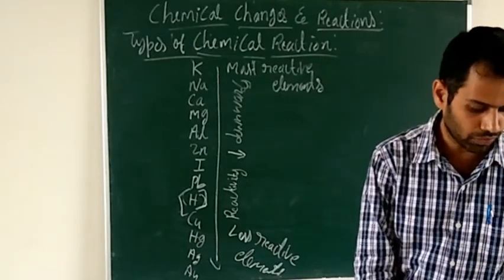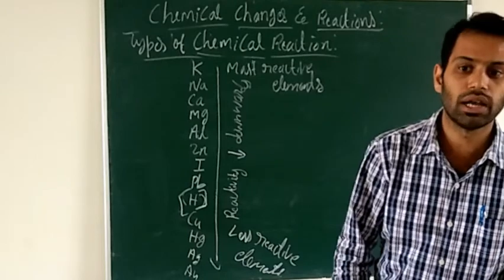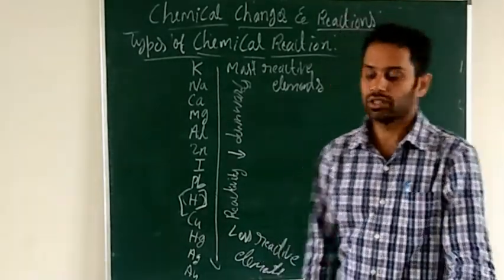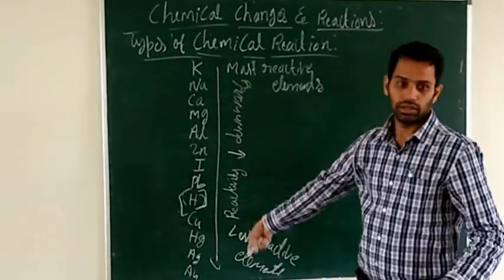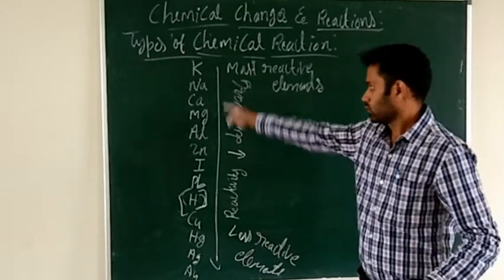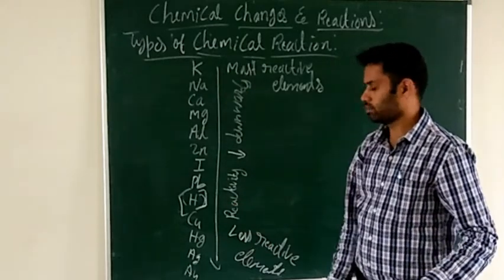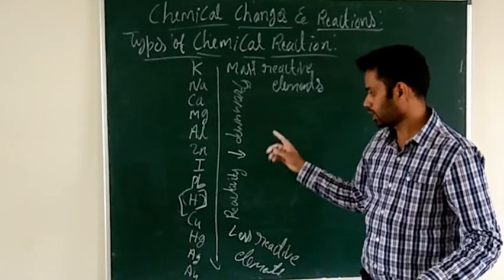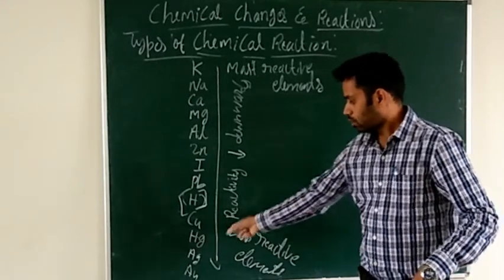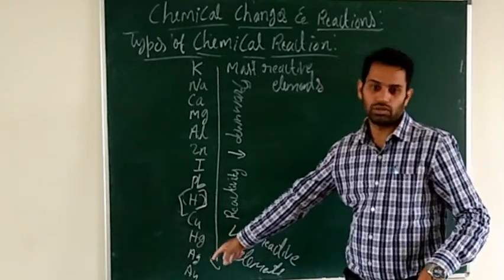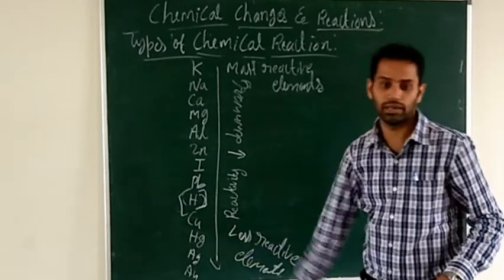The next type of reaction is the double decomposition reaction. You should learn this one. The series is potassium, sodium, calcium, magnesium, aluminum, zinc, iron, lead, hydrogen, copper, mercury, silver, gold. The last will be platinum.